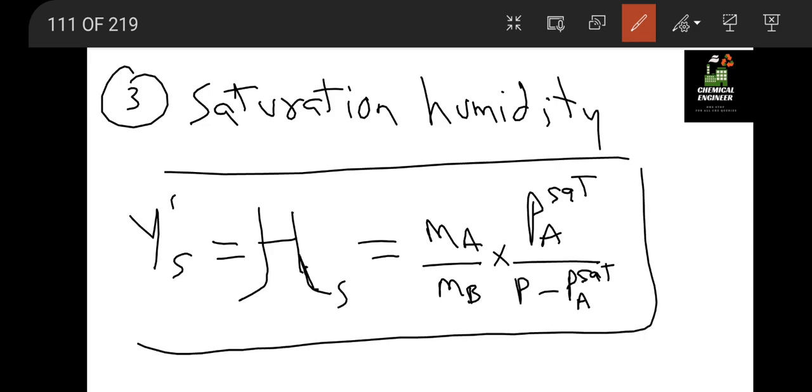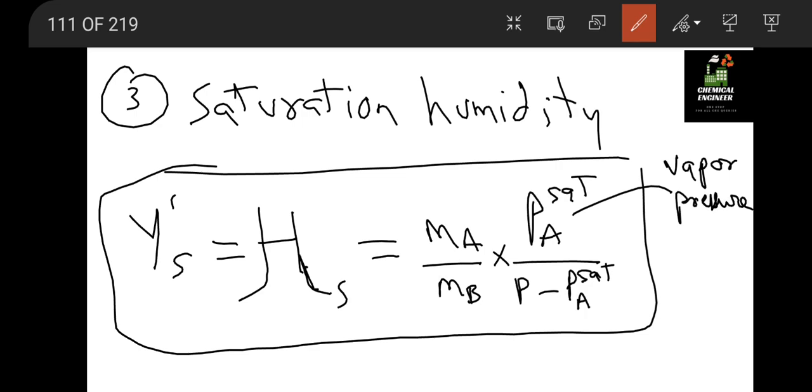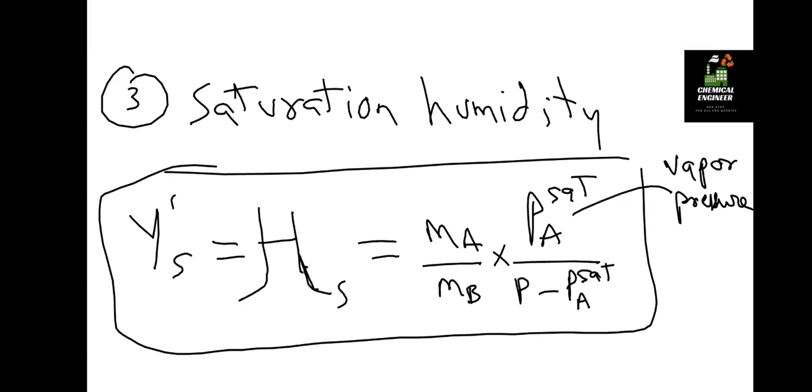Okay, so this is actually the vapor pressure. So this is the direct equation. You have to remember this because GATE directly asks this equation.